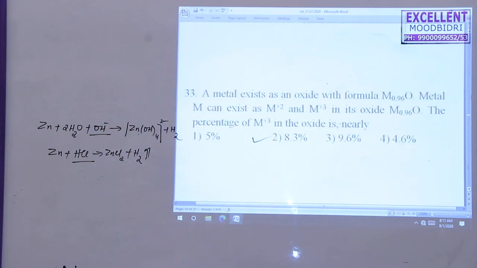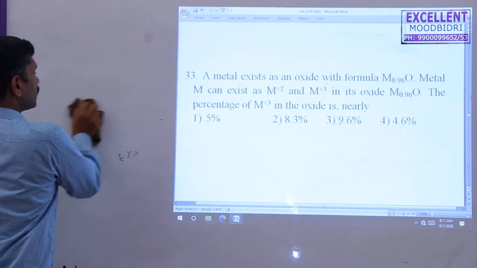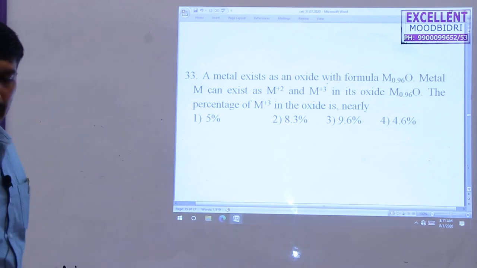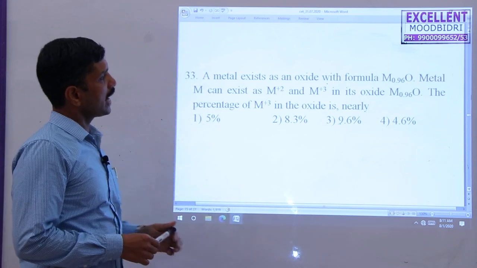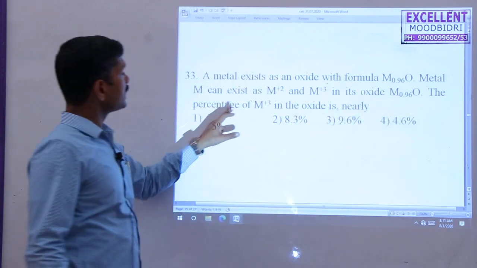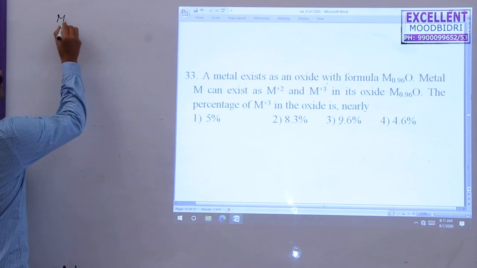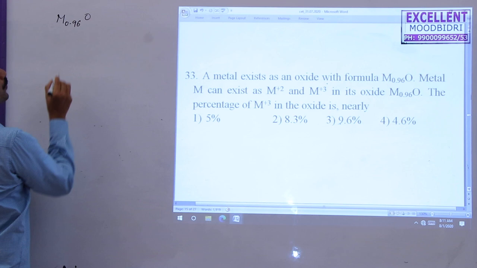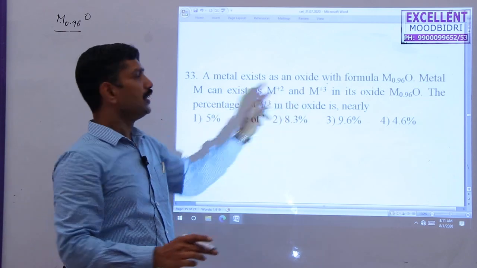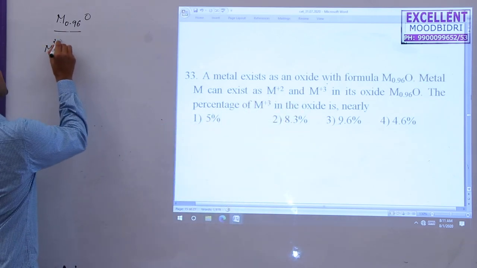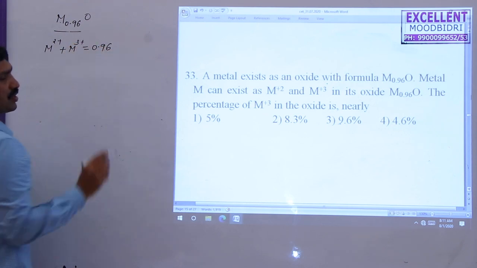So next one, a metal exists as an oxide with the formula M0.96O. Metal M can exist in M2 plus and M3 plus states. Find the percentage of M3 plus. So here we just assume that the given metal oxide is M0.96O. In this composition there are 2 cations present, M2 plus and M3 plus. So the total M2 plus and M3 plus composition is equal to 0.96.